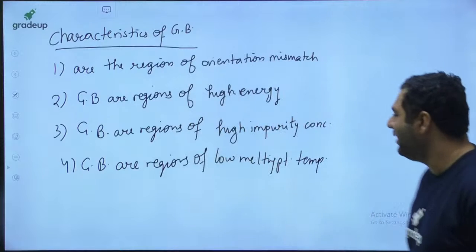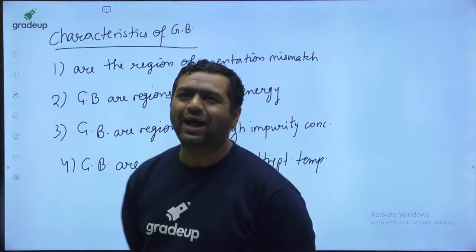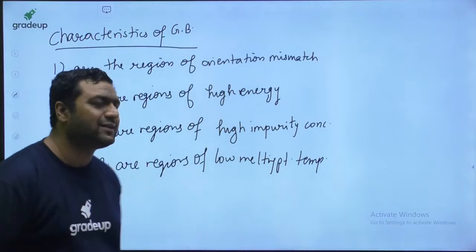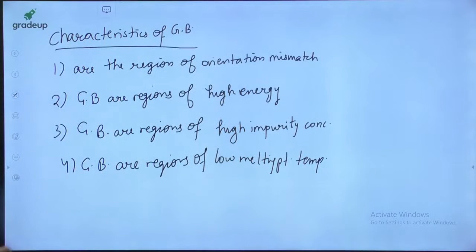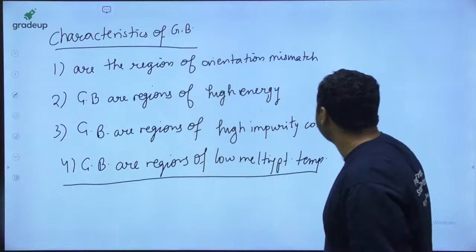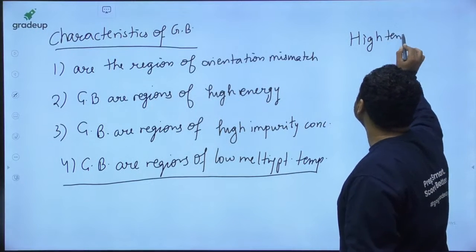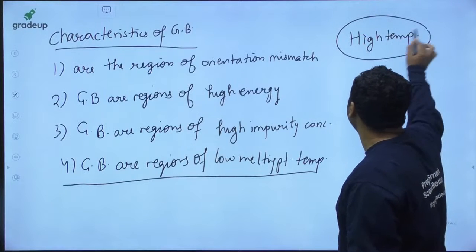Yes. So these are the grain boundary characteristics, and I hope you are getting them. Now, as grain boundaries are regions of low melting point temperature, at high temperatures grain boundaries will become soft.